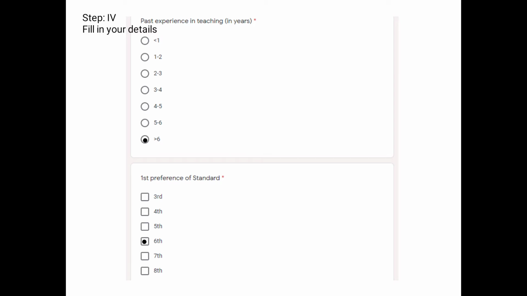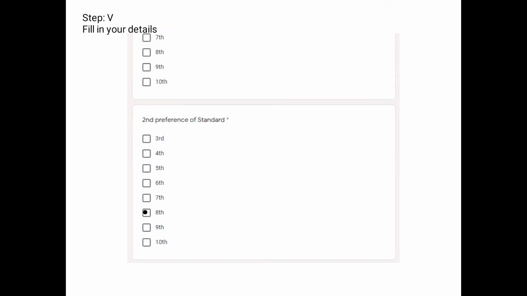Then you will have to choose your first preference of standard. Here it means the standard that you want to teach. If suppose I want to teach class 6th, I will fill in class 6th here. In the next, when you scroll down, you will get the second preference of standard. For example, if I want to teach class 6th and 8th also, in my first preference I can fill class 6th, and in the second preference I can fill class 8th.